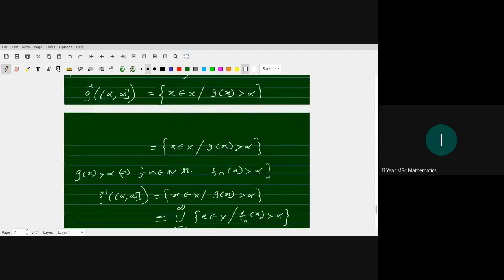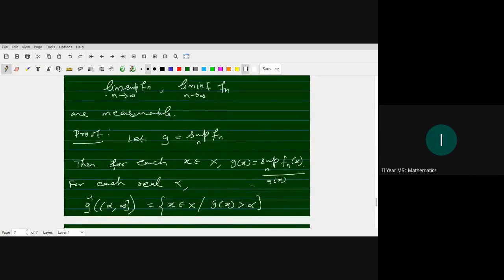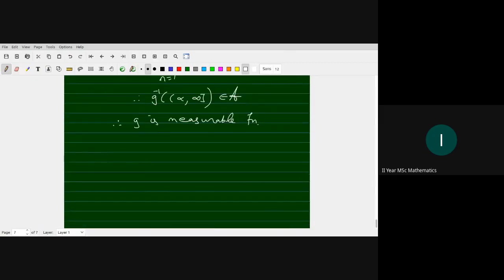Okay, so if you have a sequence of measurable functions, its supremum is measurable. Similarly, we can prove that H equal to infimum over n of Fn is a measurable function.